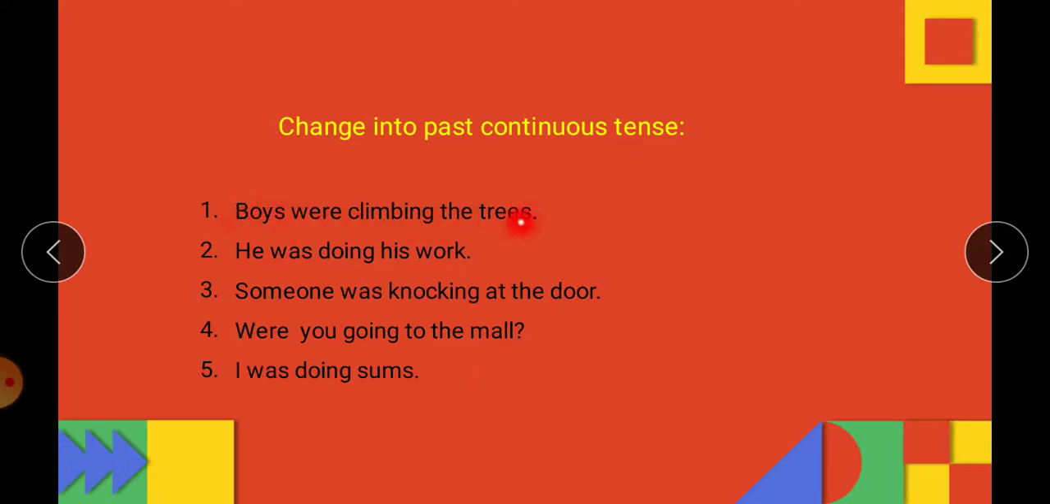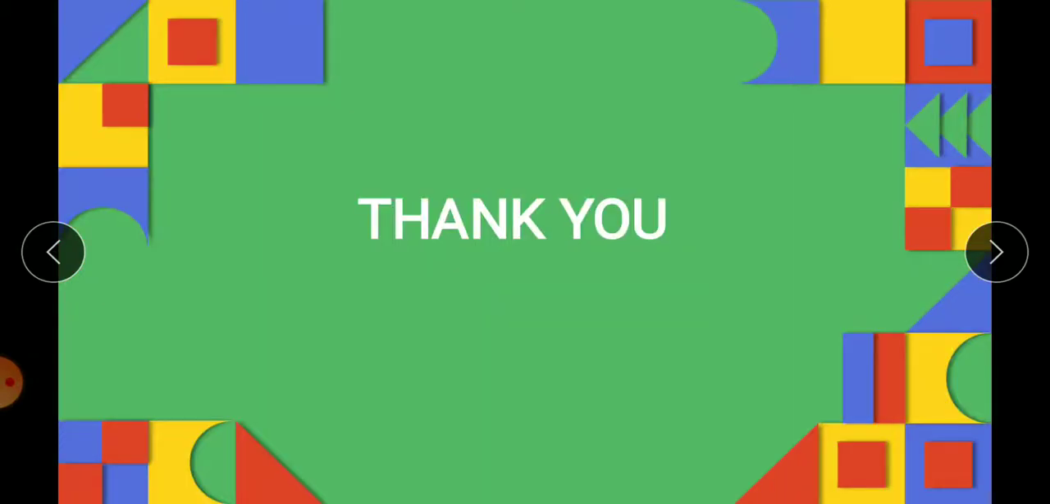Boys were climbing the trees. He was doing his work. Someone was knocking at the door. Were you going to the mall? I was doing sums. So whenever we change into past continuous tense, we have to use was or were. And this we decide based on the subject. If subject is singular, we will use was. If subject is plural, we will use were. Then it will be followed by ing form of the verb. Right? Thank you.